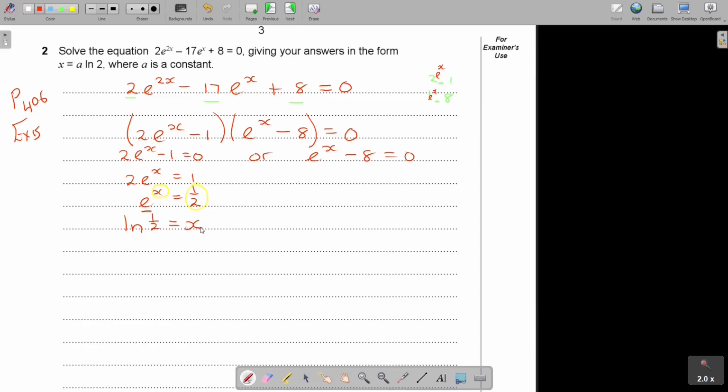Okay, now let's do this one. Basically they want it in this form. So I can now further go. I can say x equals ln, and then I can say 2 to the power negative 1, because I take the 2 up, negative 1. And then I follow the power rule, and then I say negative ln 2, and that is x. Now it looks perfect, because they want something in front and they want ln 2. That's excellent.